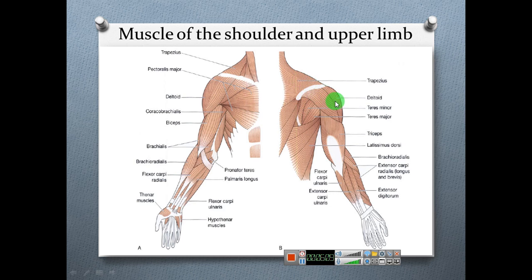Trapezius muscle, deltoid muscle, teres minor, teres major, triceps muscle, latissimus dorsi, and brachioradialis, extensor carpi radialis longus and brevis, and then flexor carpi ulnaris, extensor carpi ulnaris, extensor digitorum.